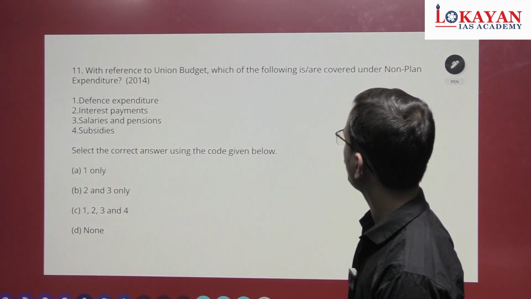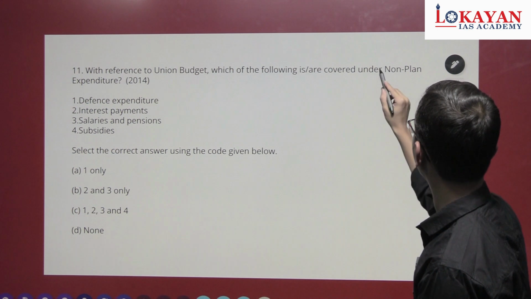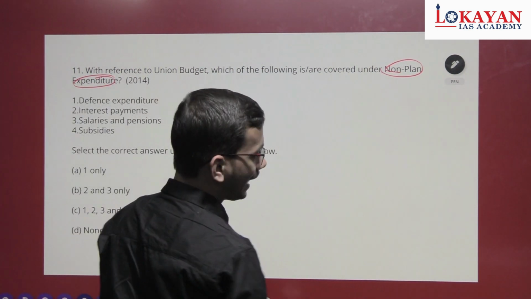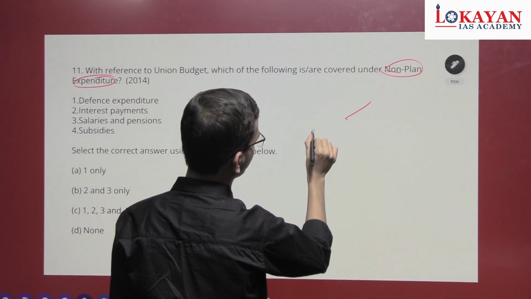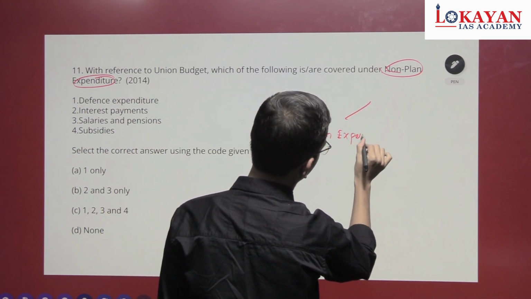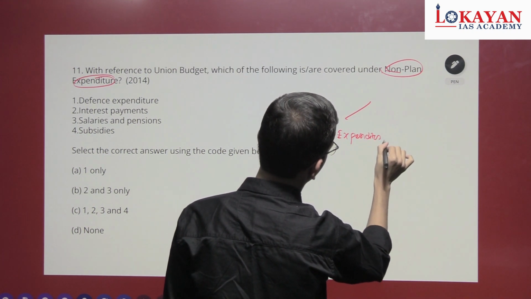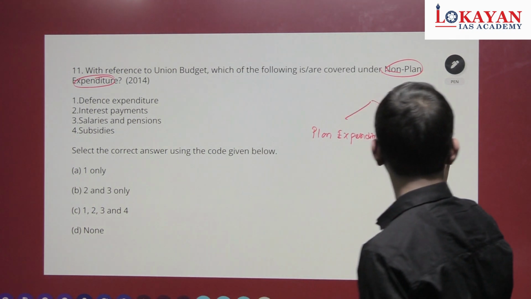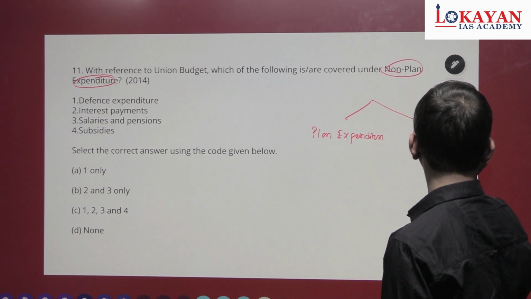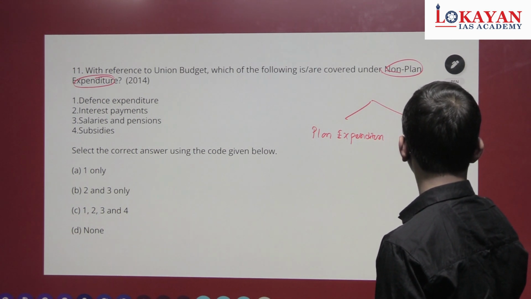With reference to the Union Budget, which of the following are covered under non-plan expenditure? This is plan expenditure and non-plan expenditure.